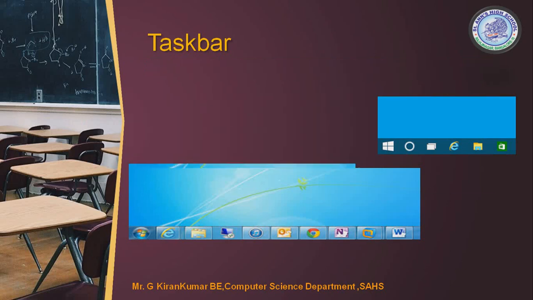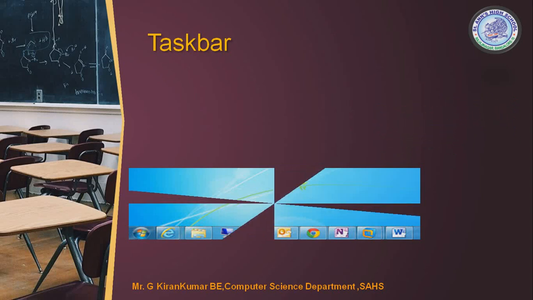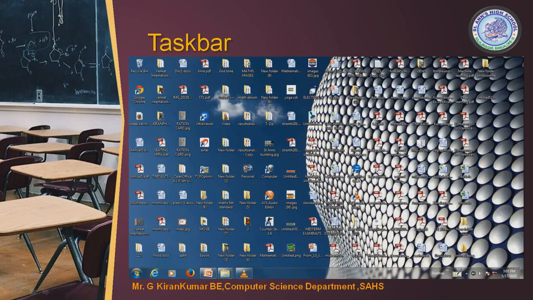This is my desktop. In the desktop, the bottom part is called the taskbar. If I place my cursor over there, I can see Start, then Windows Explorer, Windows Media Player, then Mozilla Firefox, all these things.